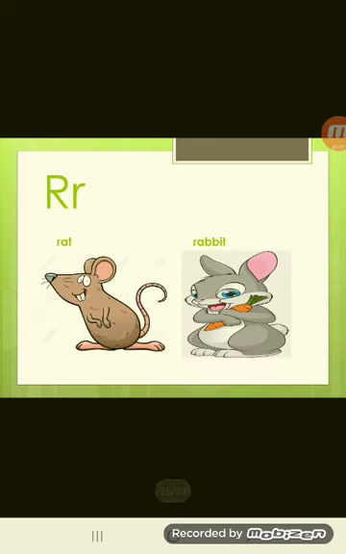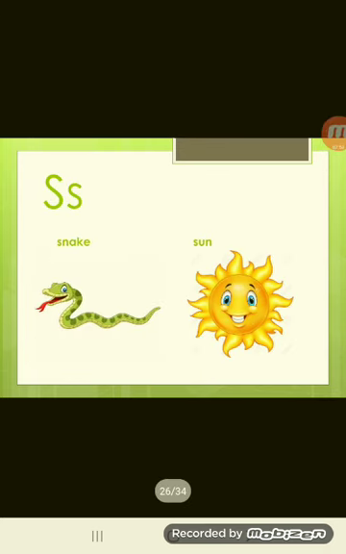Or you can say it like r. So rat, rabbit, and try to roll your tongue. Roll your tongue to get the sound. Roll your tongue and say it as a rolling r. Okay, it's called a rolling r. You can say rat, rabbit. Okay, let's move to the next sound.